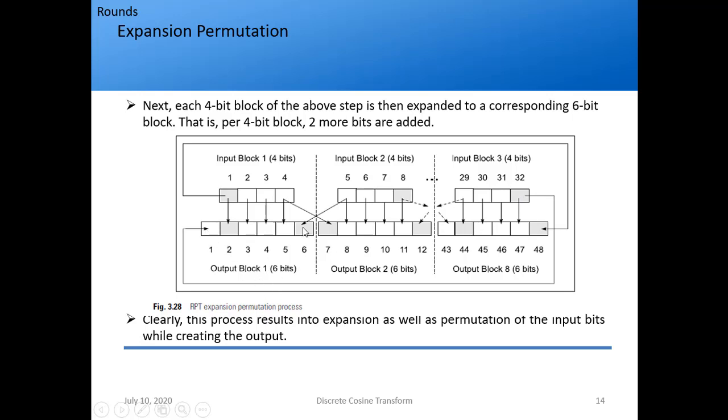Then how do I get the 6th bit? I take it from the next block, the first bit of the next block. Similarly for this, the first bit will be the last bit of the previous block. Similarly, the last bit of the previous block comes here, and this is how I generate 6 bits from each 4-bit block. So clearly this process results in expansion as well as permutation of the input bits while creating the output. This diagram makes it very simple to understand. So what you have to do, just explain this diagram.